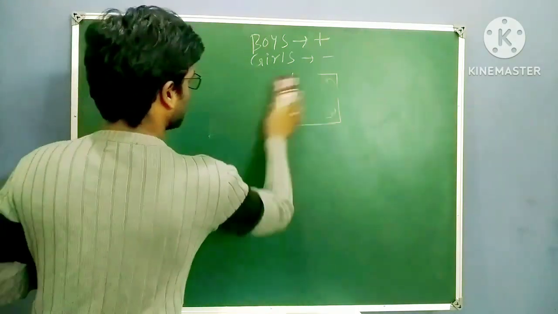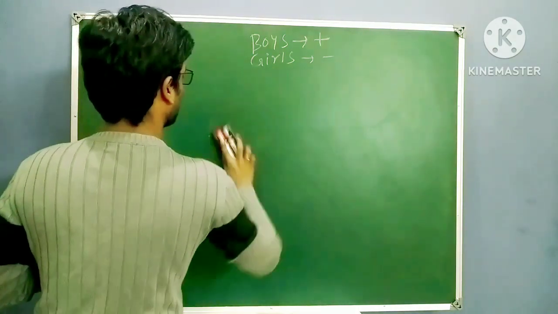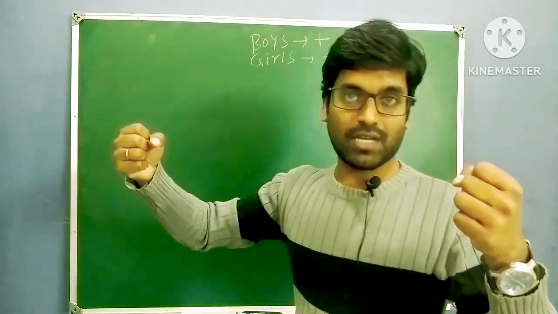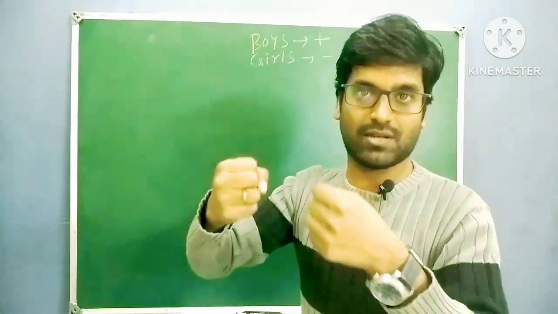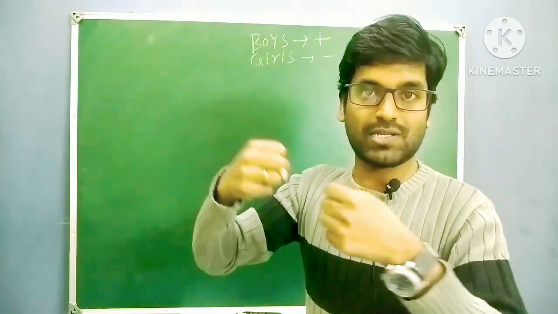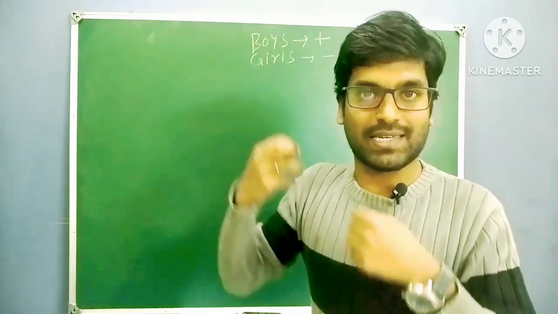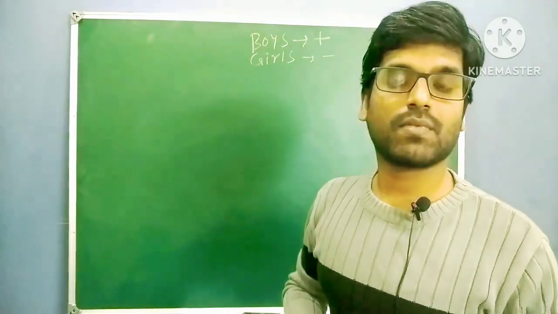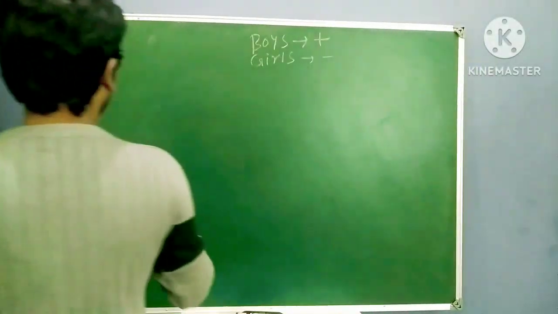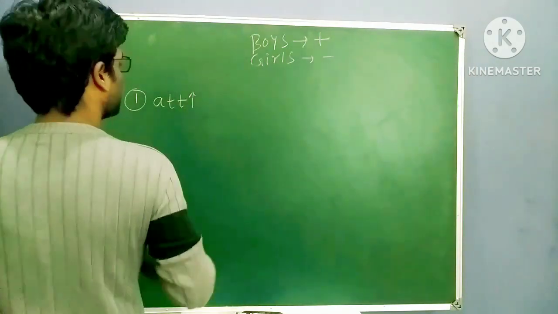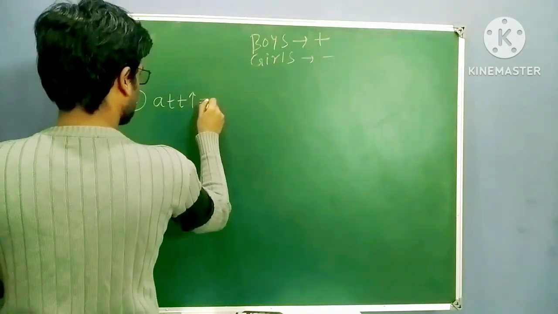Whenever you are attracted to some person, or whenever attractions are high, whenever 2 atoms are coming close to each other, stability of the system is increasing, energy and reactivity are decreasing, just like people, right? So the point you have to remember is, when attractions are increasing between the 2 atoms, what happens?